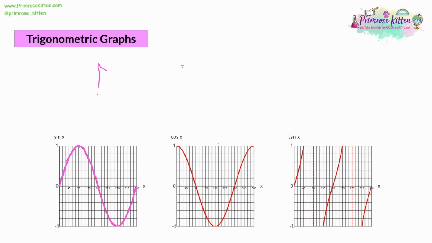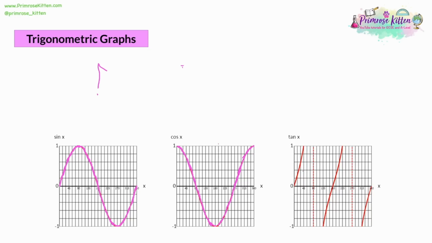Now for the adjacent and the hypotenuse, the ratio has the same pattern as sine, but it's all shifted. You can see we've got the same kind of peaks and troughs. They're just happening further along. It's all shifted by 90 degrees. So cosine starts at 1, 90 degrees before sine gets to 1. Sine is at 1 at 90 degrees, cos is at 1 at 0. So that's that 90 degree shift.